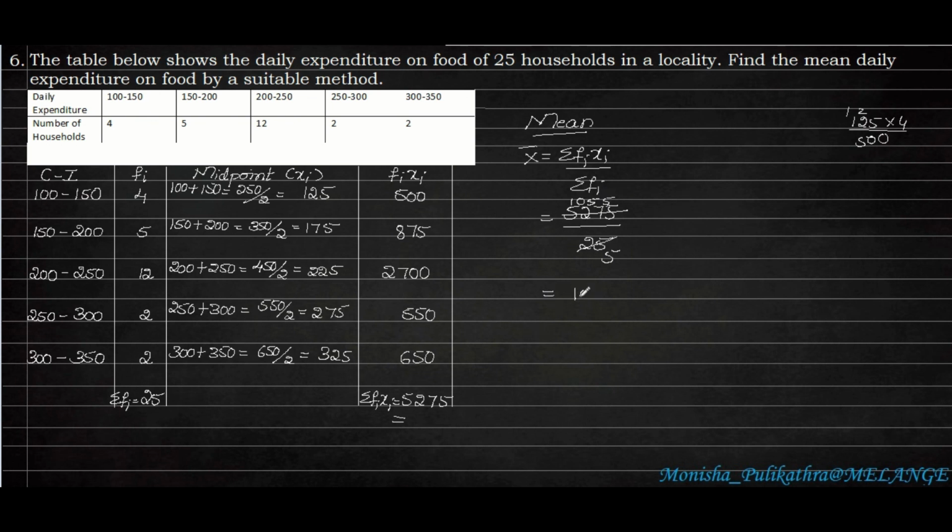So here the remaining is 1055 divided by 5. We can directly divide it by 5. That is 5 2s are 10. 5 1s are 5. So the average expenditure of household in terms of rupees is rupees 211. So this is the average expenditure of 25 households. I hope you understood this.